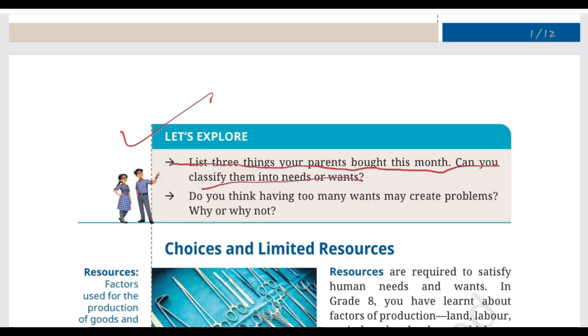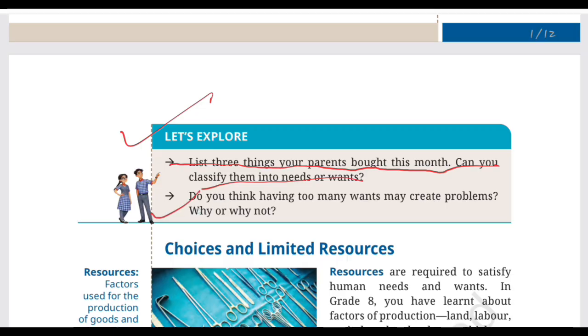So remember, these are only sample answers. Your family's purchases may be completely different, and that's actually the point of the activity. So you have to look at the purpose of the purchase and decide whether it is a need or a want. Okay, moving ahead with the second question.